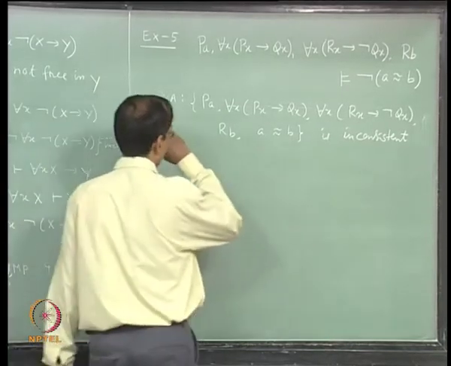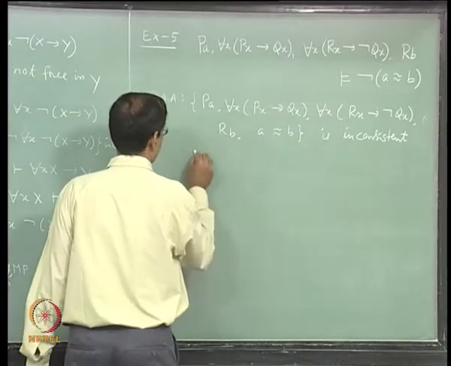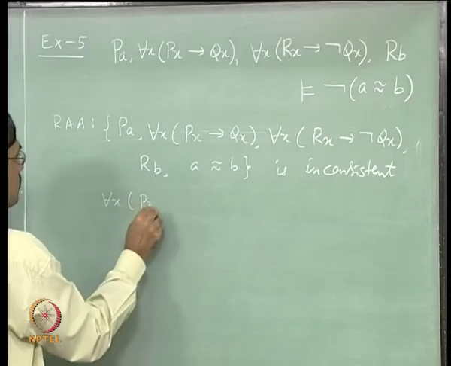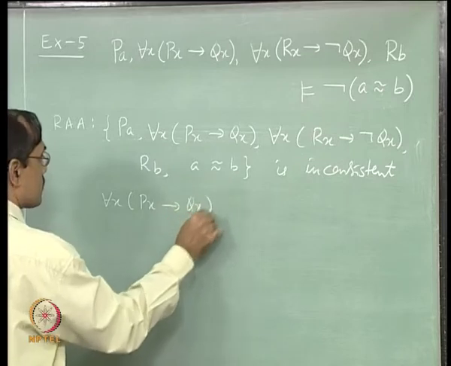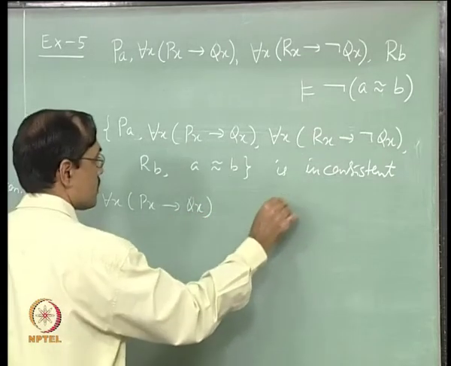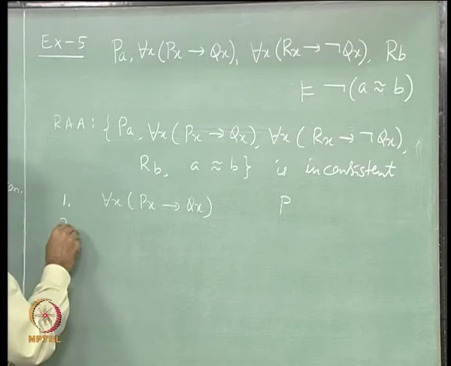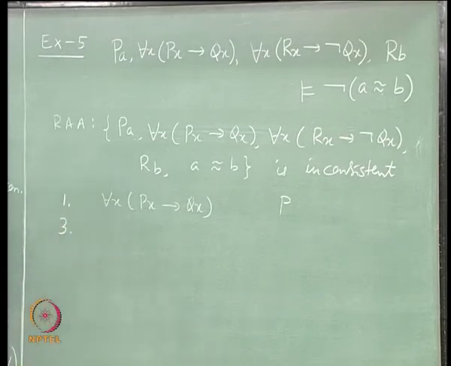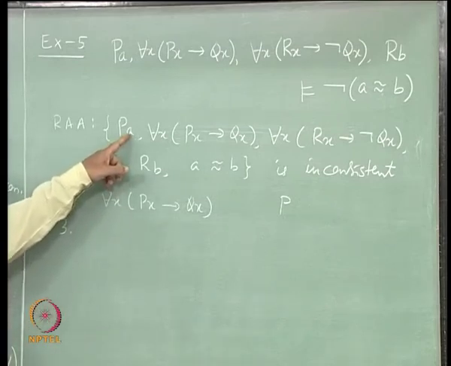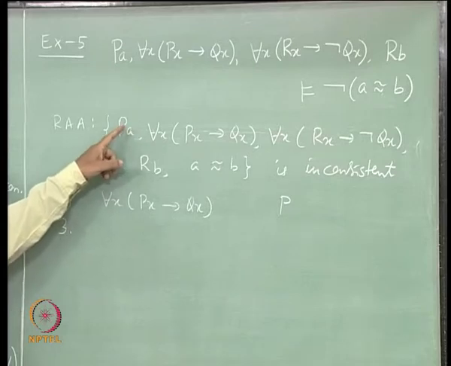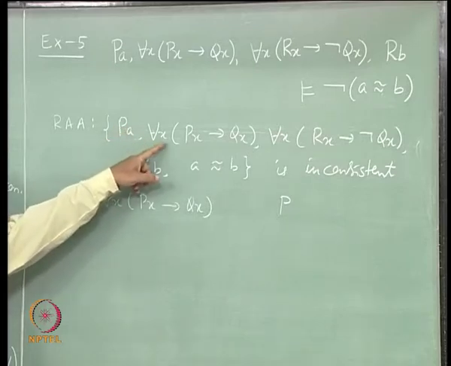Okay. Now I start from, say, for each x, Px implies Qx. This is a premise. So, third line, second line I want to use my PA, right. Since I want to use my PA, I want to instantiate it.